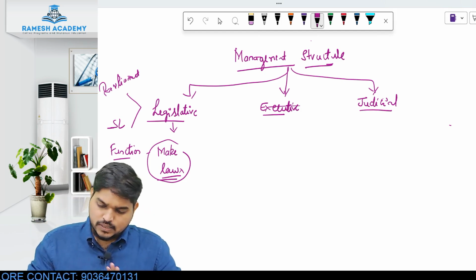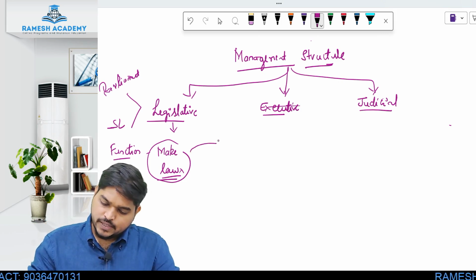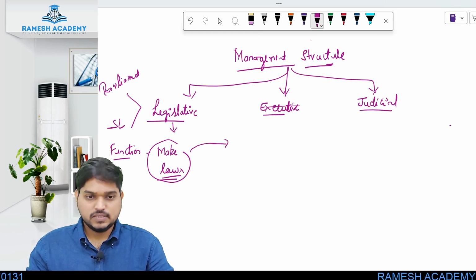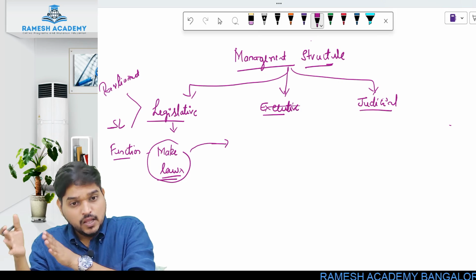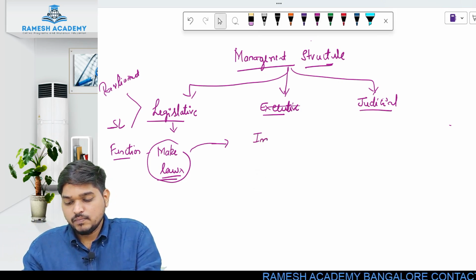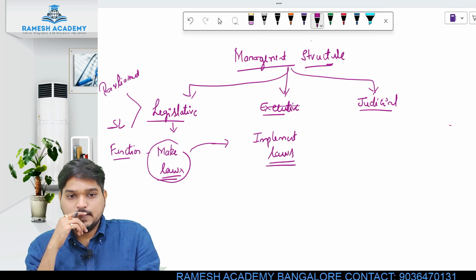Second, now the legislative body has made the laws. Whatever laws you made, you have to implement those laws, right? So just making is not sufficient. You have to execute the laws, or implement the laws. So that is done by whom? The executive body. So who will implement the laws? The executive body will implement the laws.